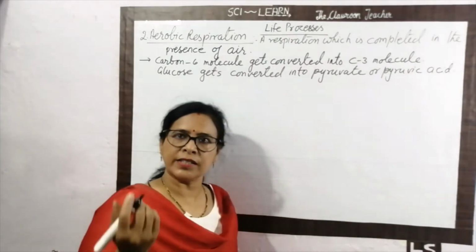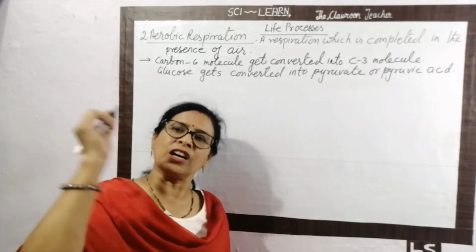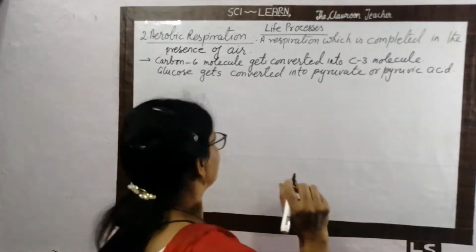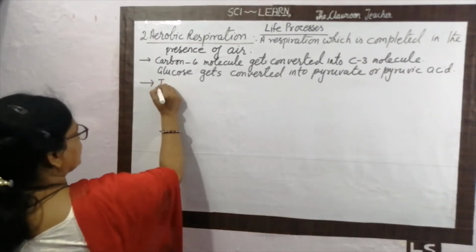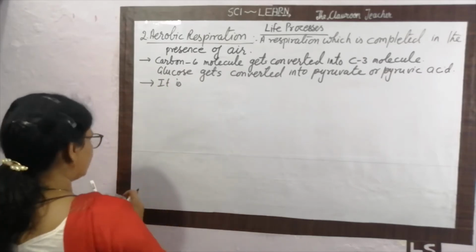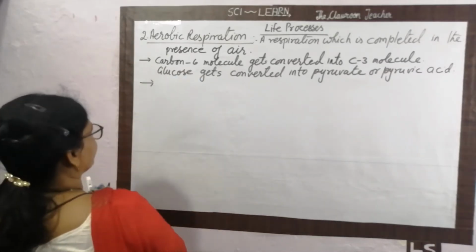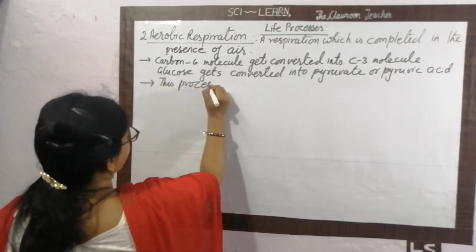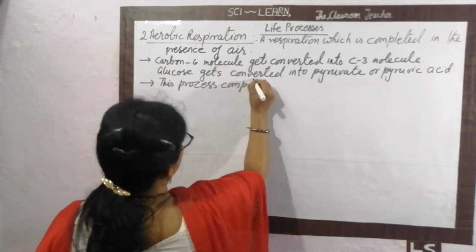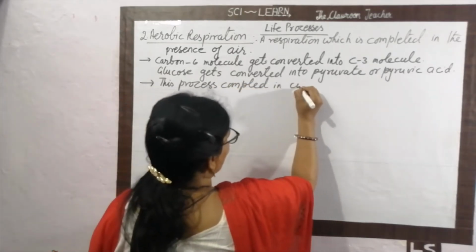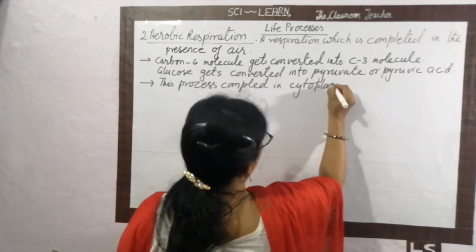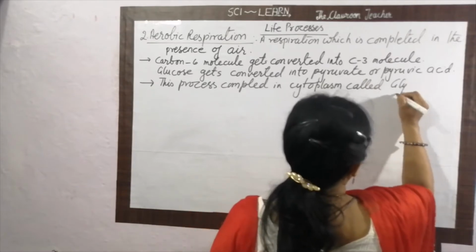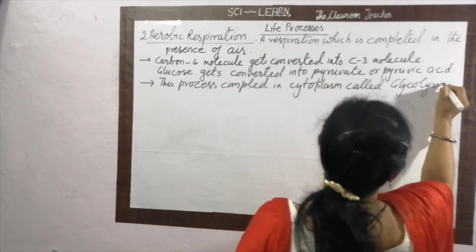Now, it means the first step is common here. This process occurs in cytoplasm, and this is called glycolysis. Okay. Next step, for this process completed in cytoplasm, and it is called glycolysis. There is no confusion here.